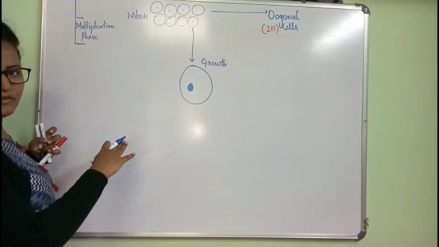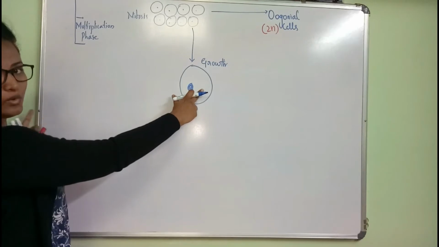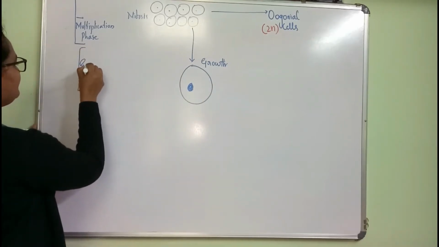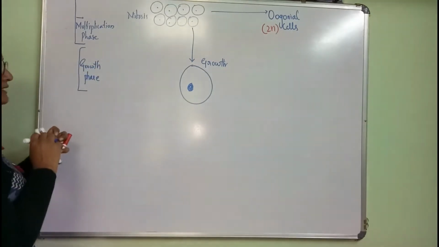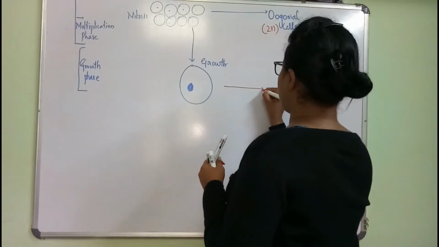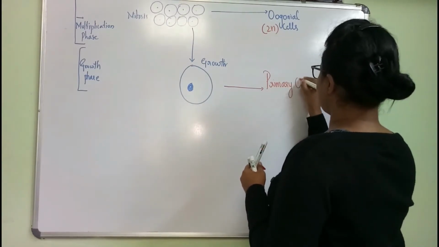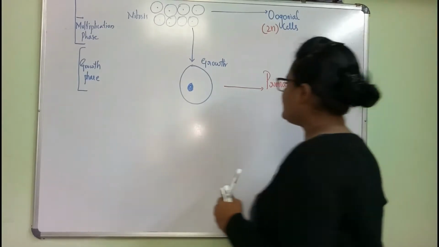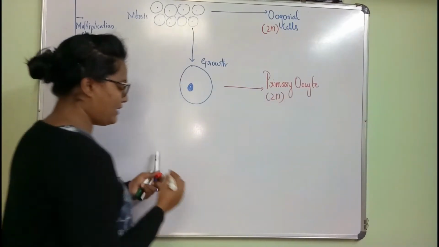After the birth, before puberty, they undergo the growth phase. There is no division, only growth, and this cell is now called the primary oocyte, which is again diploid.